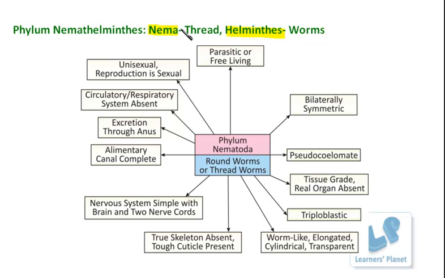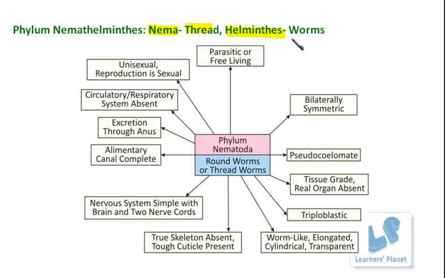Nema means thread, and helminths means the worms. So this group is commonly known as the thread worms, or they are also known as the roundworms. Besides this, the group has one other name.